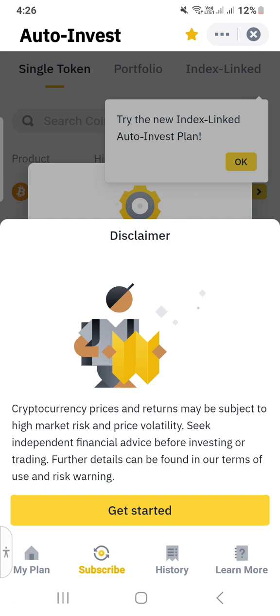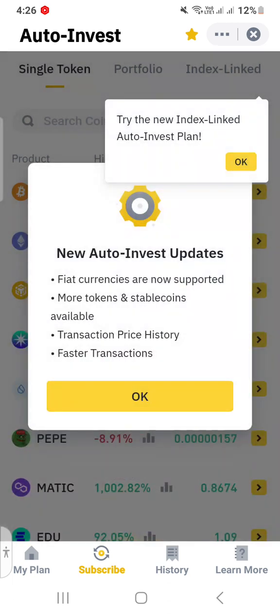Now we have to get started with auto invest. New auto invest updates: fiat currencies are now supported. You can auto invest fiat currencies also, US dollar, GBP, JPY and all other countries' fiat currencies. More tokens and stable coins available, transaction price history, faster transactions. Try the new index-linked auto invest plan. We will make another short video on what is index-linked.